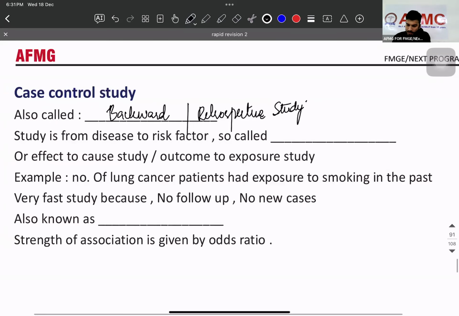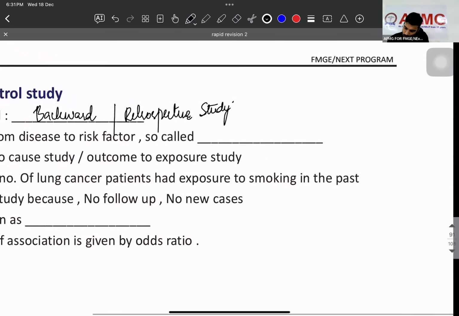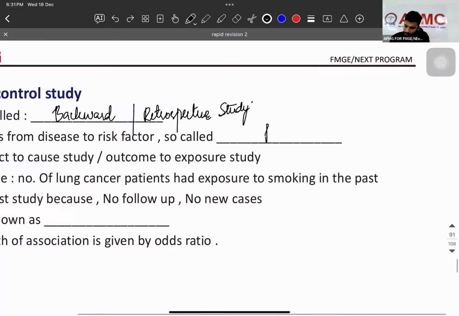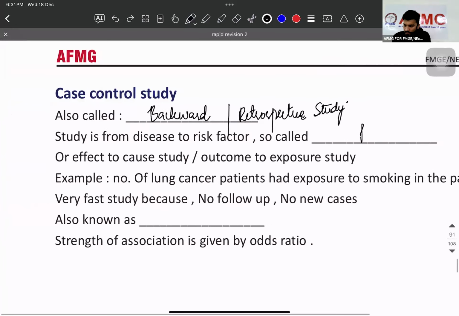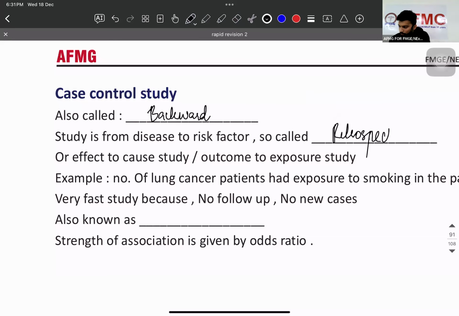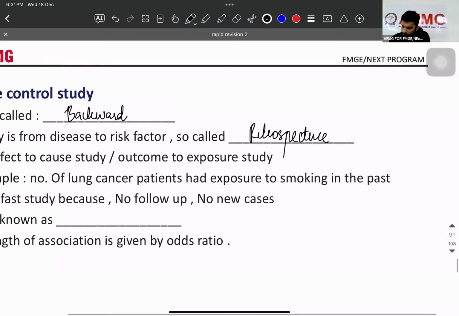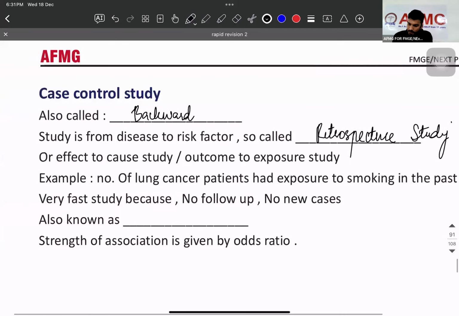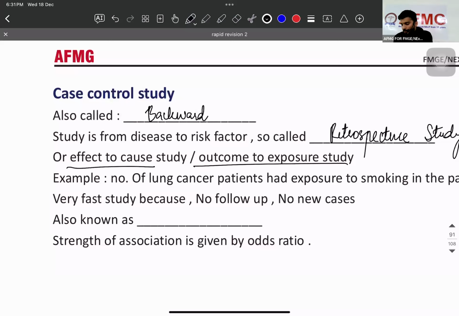So study from disease to risk factor, it's also called as which study? Retrospective study. It's also called as a retrospective study. Then, effect to cause study or outcome to exposure study. What is exposure?